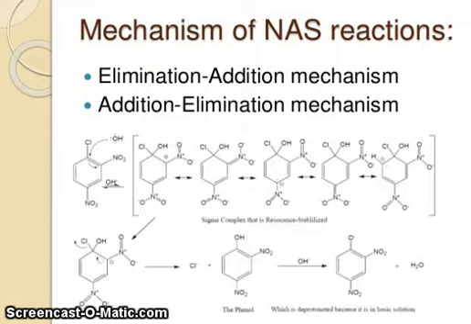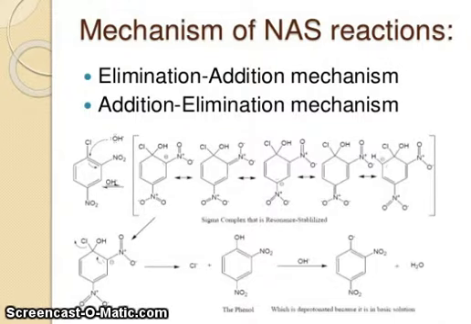OH minus attacks the Cl-containing carbon and the double bond becomes a single bond, and then it shows the resonance. You can see here OH minus attack on the carbon, the double bond is replaced, and there is a negative charge on the nitrogen-containing carbon.